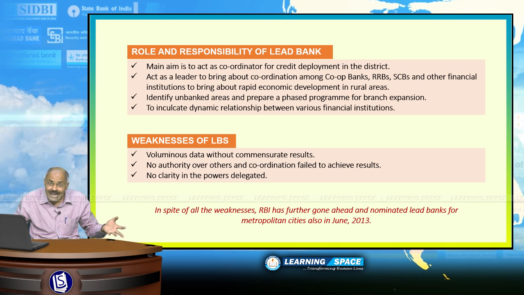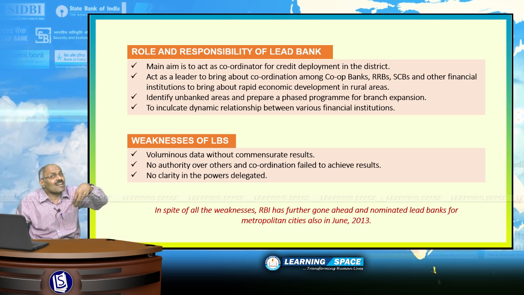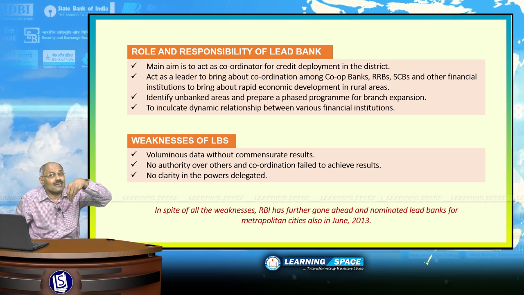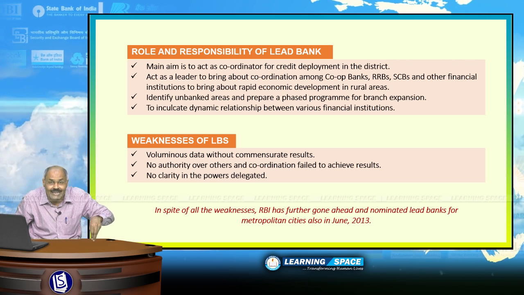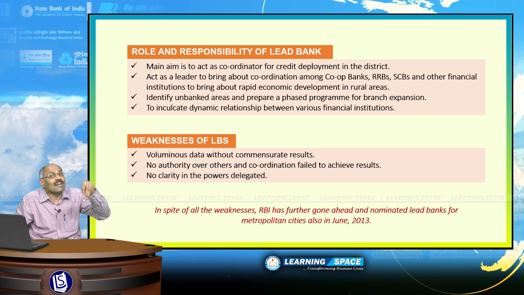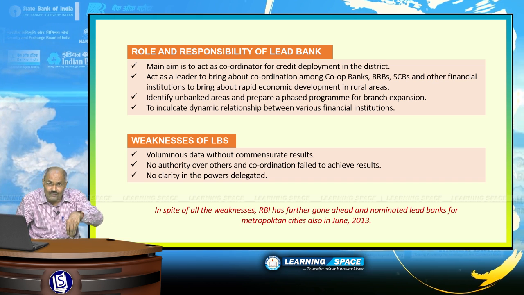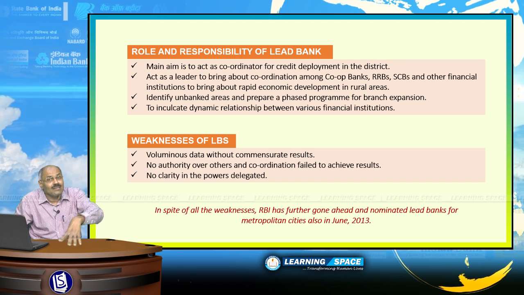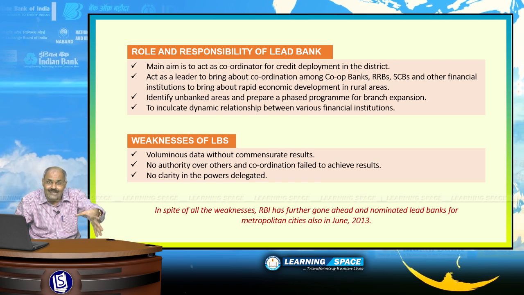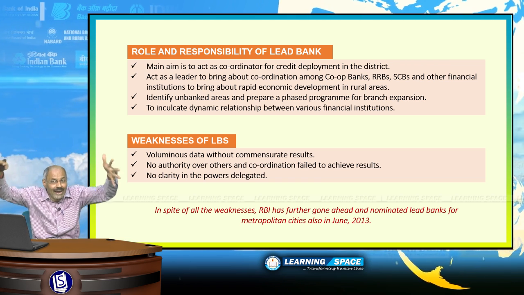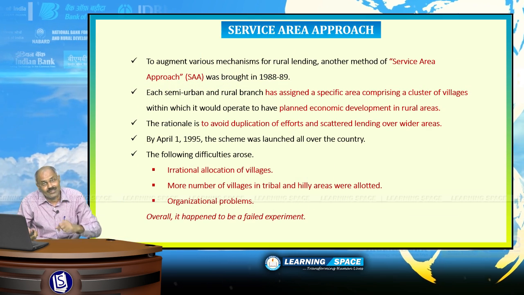It is basically a coordinator with no authority for implementation and no clarity on the powers delegated. That's why you can say the lead bank scheme is not that successful experiment. But even then, the lead bank scheme basically acts for coordinating various banking activities in the district.